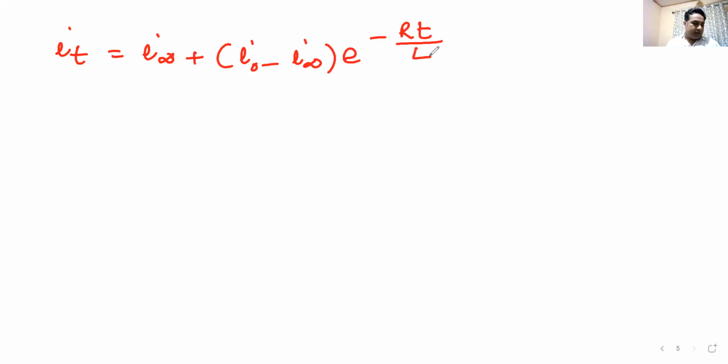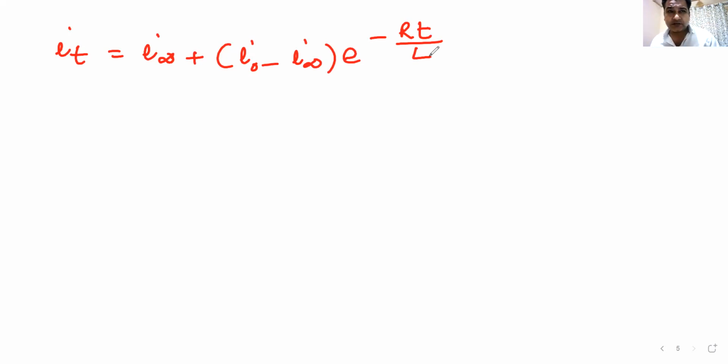I at any time t will be I infinity plus (I naught minus I infinity) e raised to the power minus R t by L. This is what you must remember. Will you remember this? Just remember this formula and you just put the values here and you will get the answer.